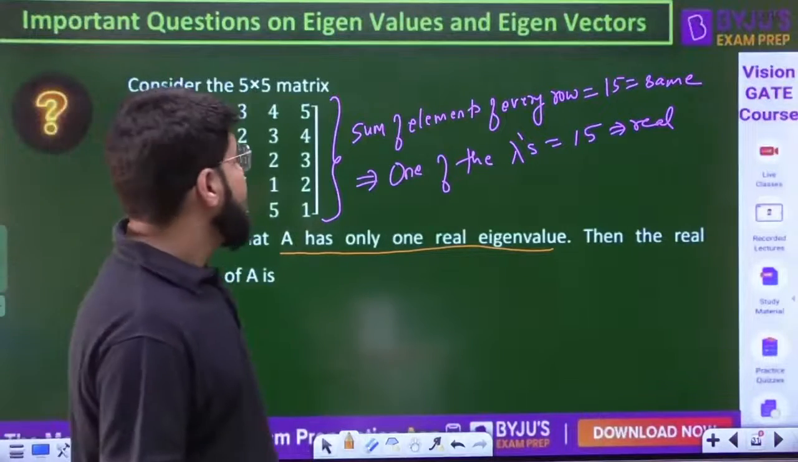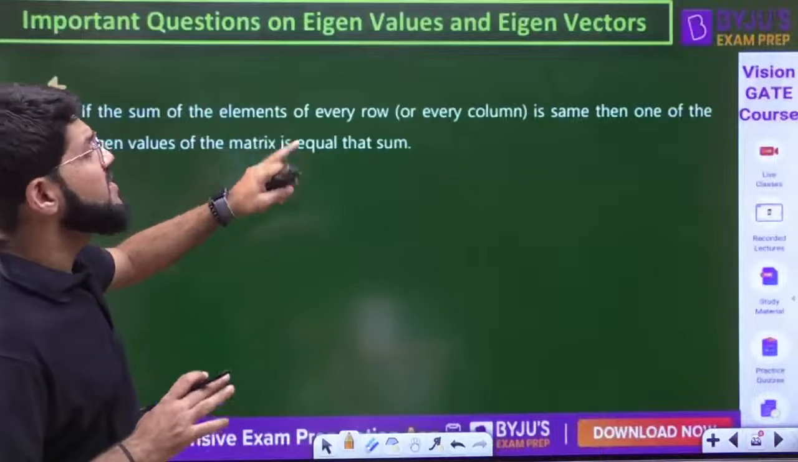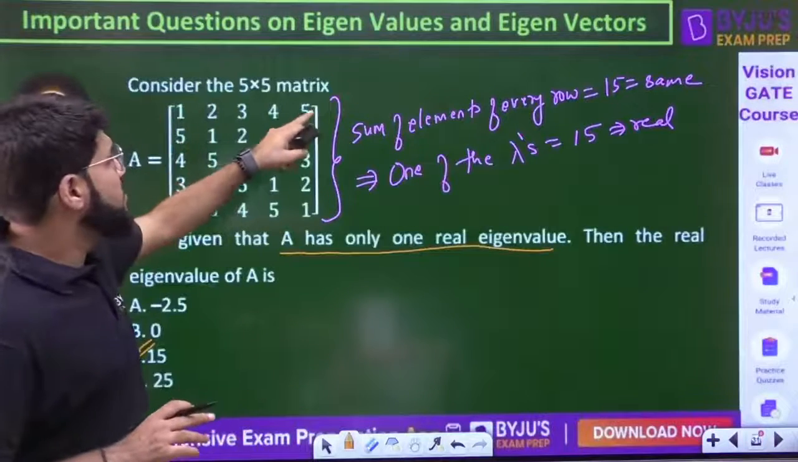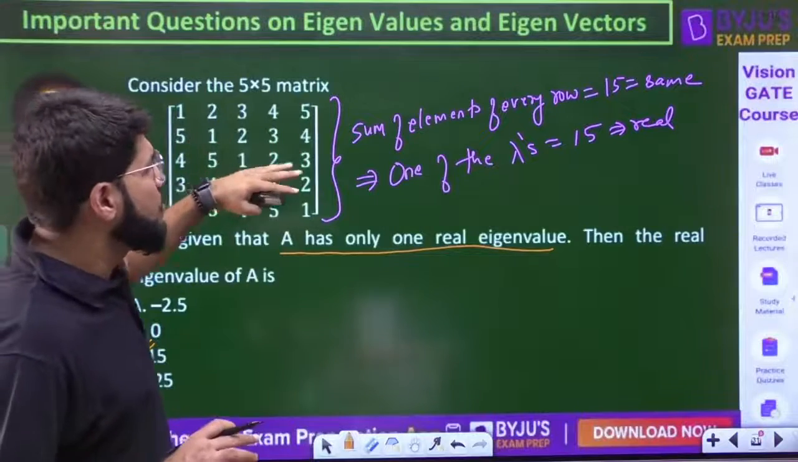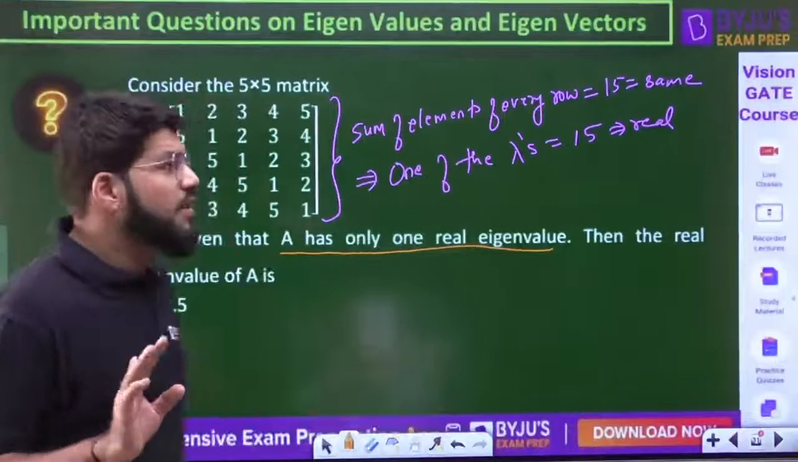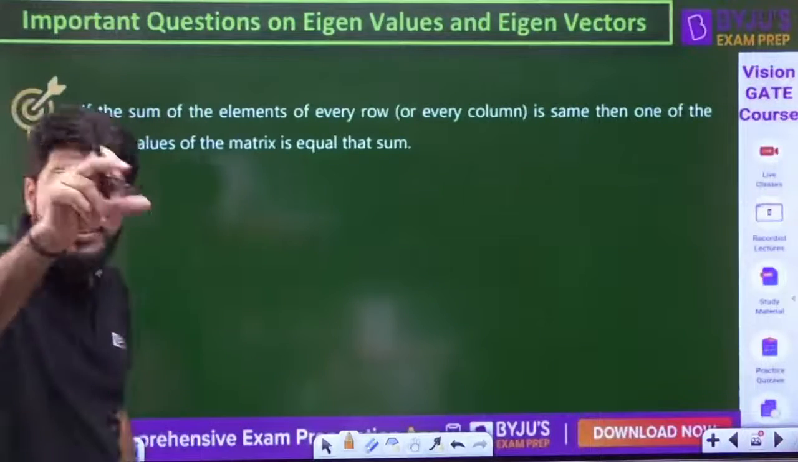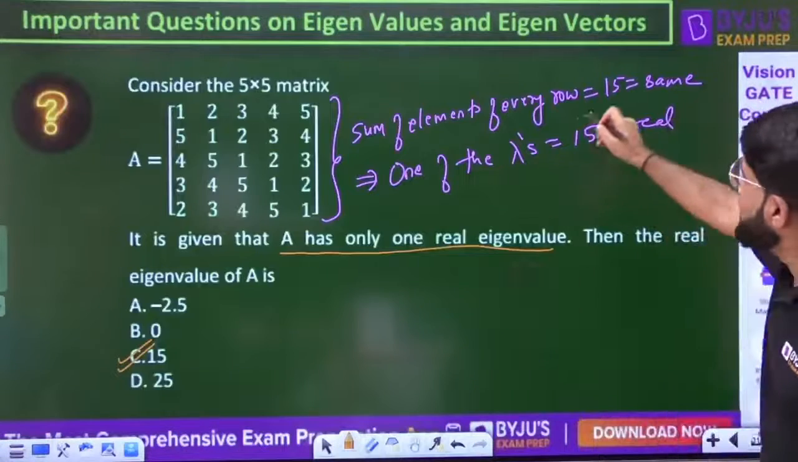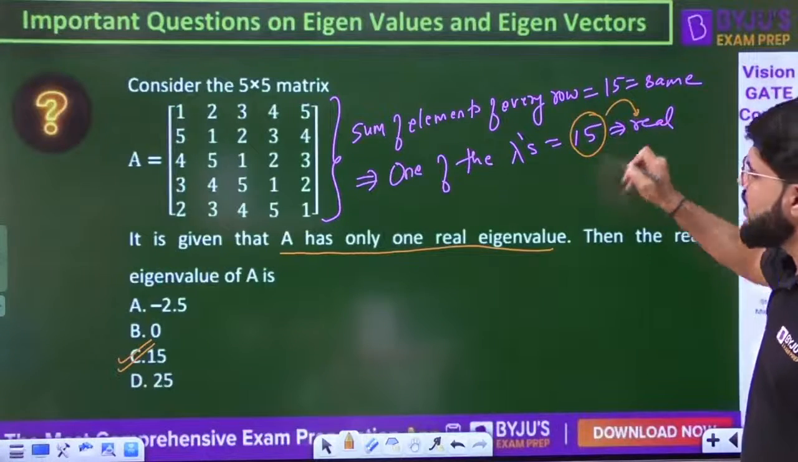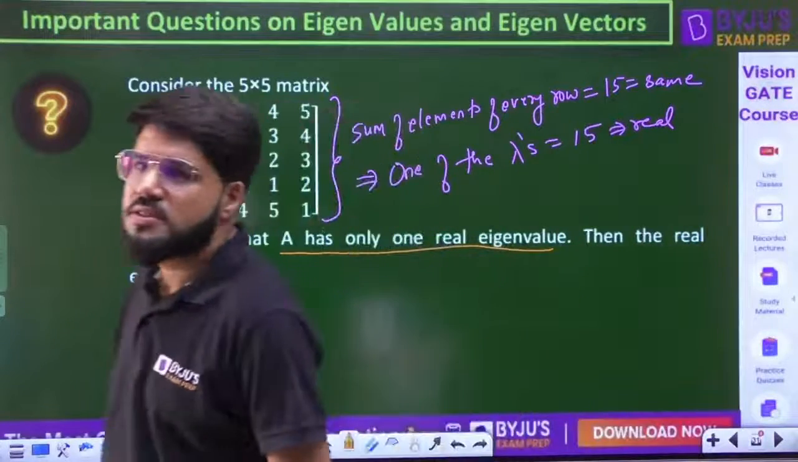ठीक है. If the sum of the elements of every row is the same, like here 1 plus 2 plus 3 plus 4 plus 5, again 5 plus 1 plus 2 plus 3 plus 4, सभी rows को आप add कर दो, you get 15. Whenever it is the same for all the rows, then one of the eigenvalues is equal to that sum. So one of the eigenvalues will be 15, and that is already a real eigenvalue, ठीक है.